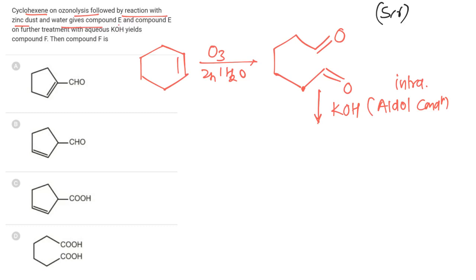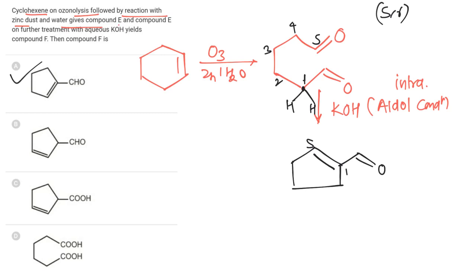So in this case, if hydrogen atoms are removed from this place and attack on this carbon, a 5 membered ring is formed. Now this is carbon 1 and this is carbon 5. There will be a double bond between 1 and 5, and the first carbon has a CHO group. So this is the final product formed, and hence the correct answer is A.